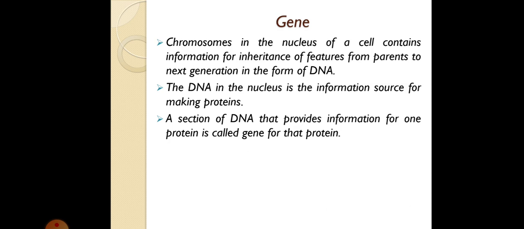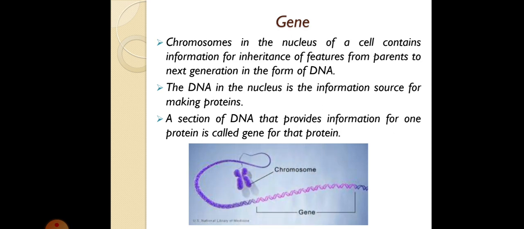There are certain sections of the DNA which contain information, and those sections are called genes. In the diagram, the purple one is your chromosome or the DNA, and the pink one, a part of the DNA, represents your gene.